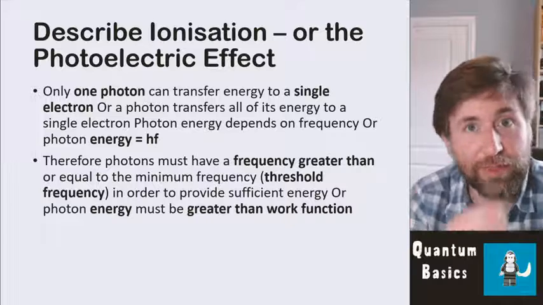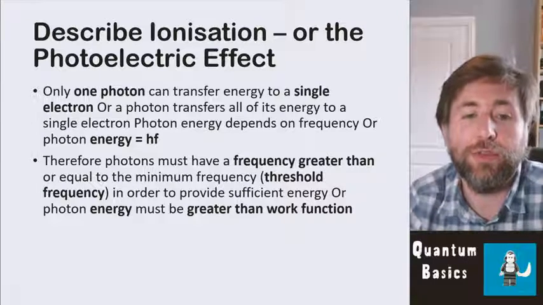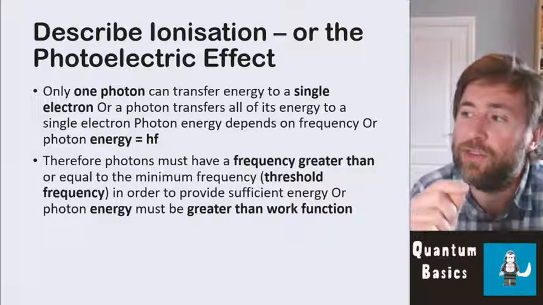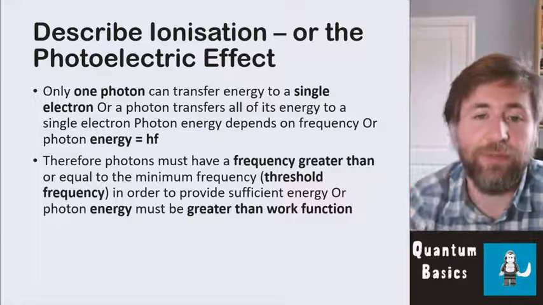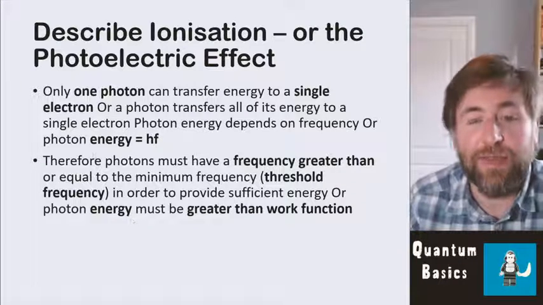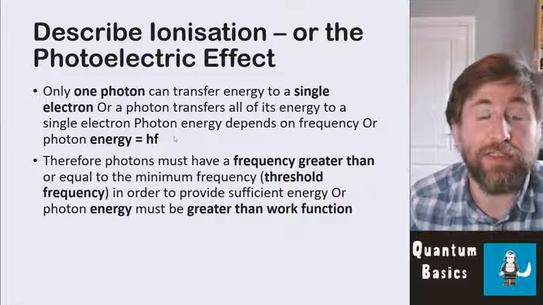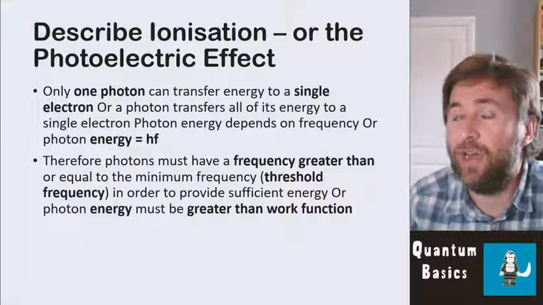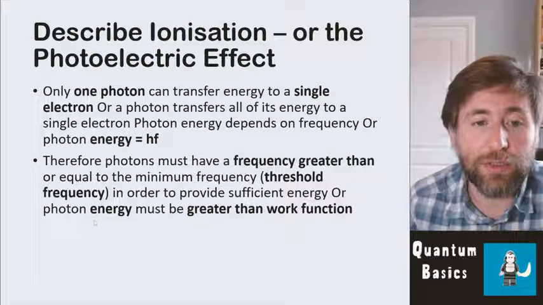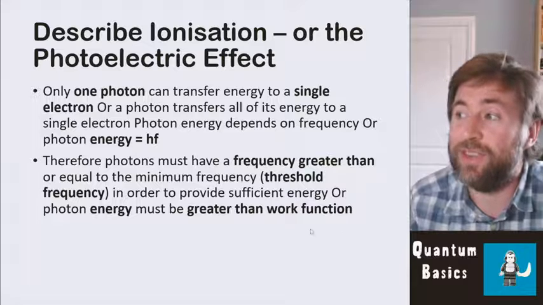Now, you can either talk about frequency and threshold frequency, that's a minimum frequency as a threshold frequency, or you can talk about the photon energy, but don't mix and match. You wouldn't get this mark if you said frequency greater than the work function, because the work function is the energy, the minimum energy. Now, they are related by this equation hf, but they aren't the same thing. So just be really careful around that language. Either say the frequency has to be greater than a threshold frequency, or say the energy must be greater than a work function, or say both, but don't mix and match them up.